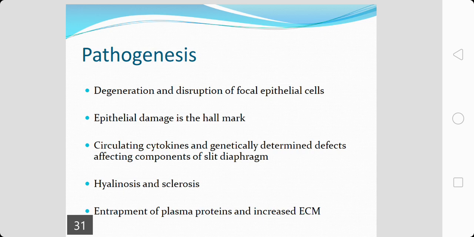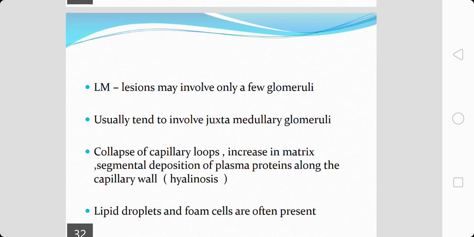There is hyalinosis and sclerosis, and this stems from an entrapment of the plasma proteins in extremely hyperpermeable foci of the glomerular apparatus, and increased deposition of extracellular matrix. This is what has been noticed in focal segmental glomerulosclerosis.